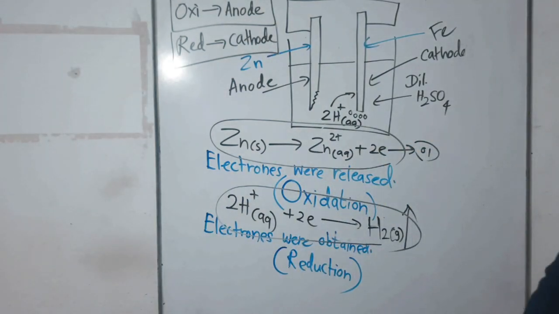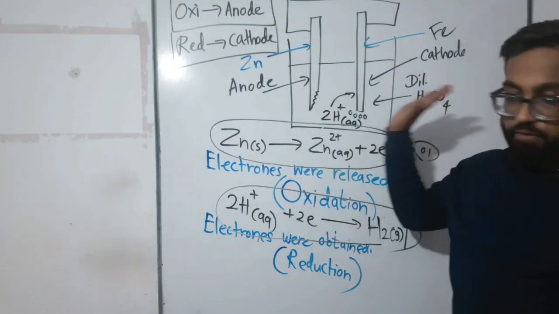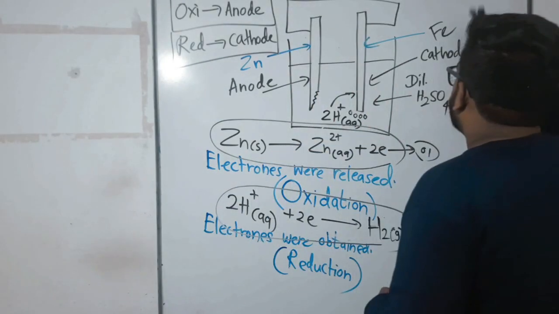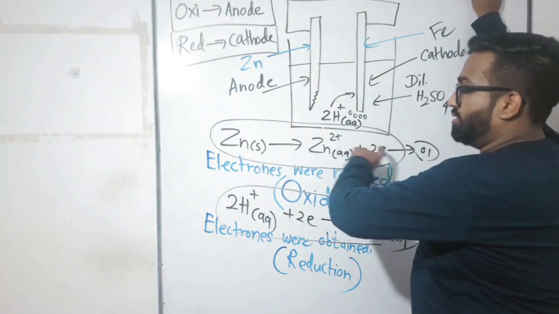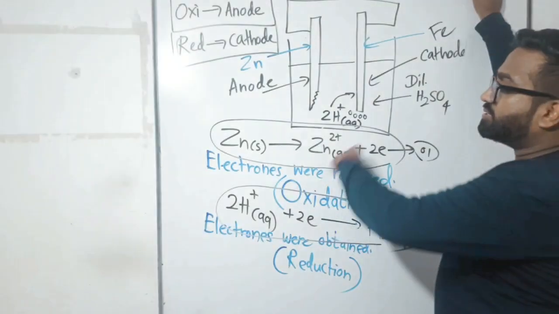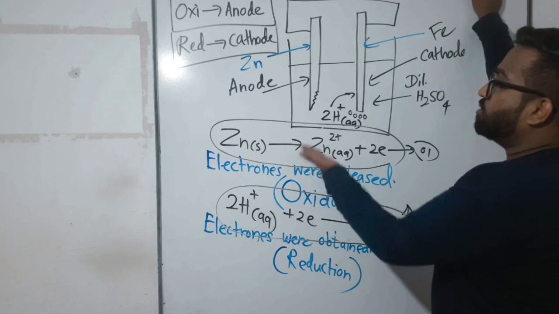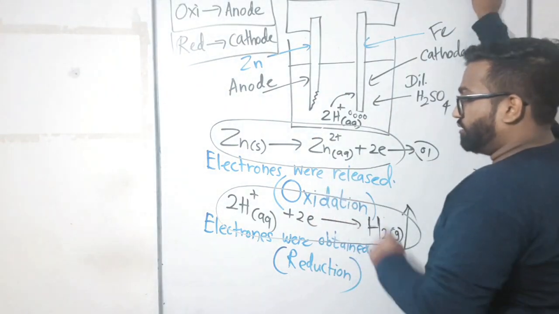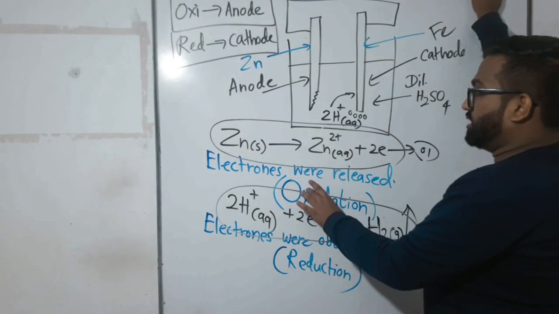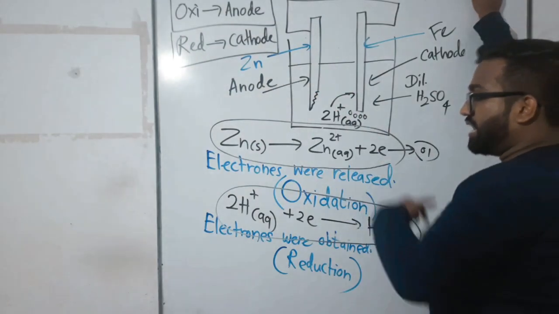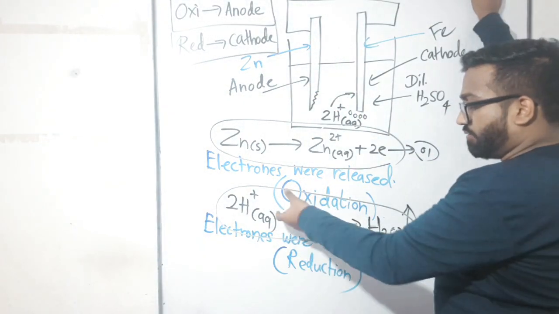Now come to part B. Have you finished regarding this? So what is the anode reaction here? This one. What is the cathode reaction here? This one. How can I tell at once this is the anode reaction? Because this is an oxidation reaction. Oxidation is anode. The place where oxidation happens is known as anode. This happened near zinc, so zinc was anode.